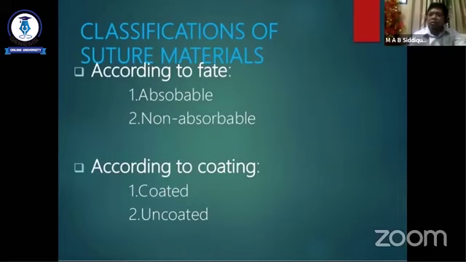Another classification of suture material is according to coating. That means some suture materials are coated and some are uncoated. In the case of multifilament suture, we coat it to increase the smoothness and easy passing through the tissue.